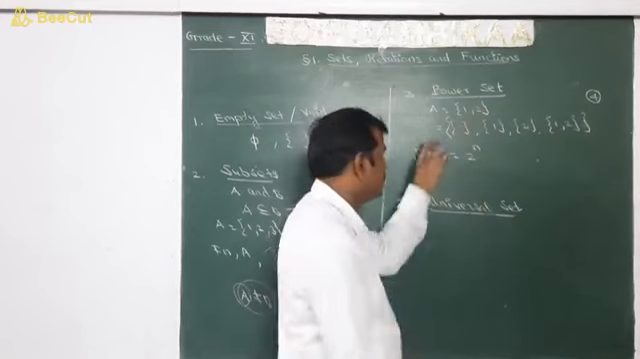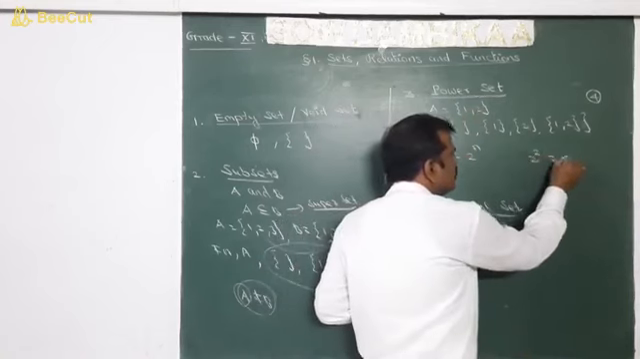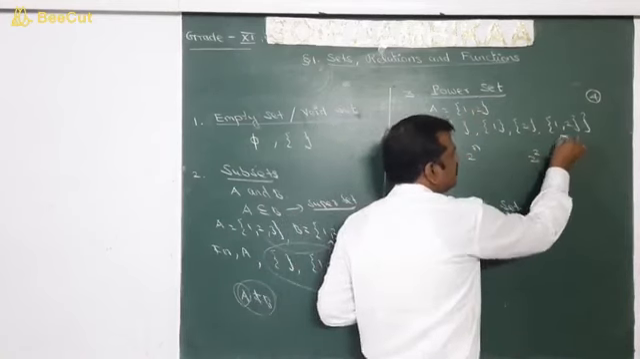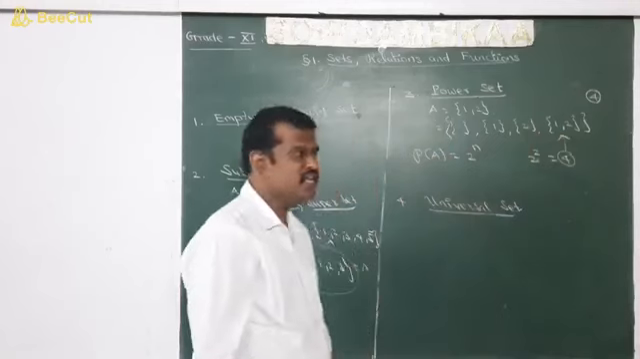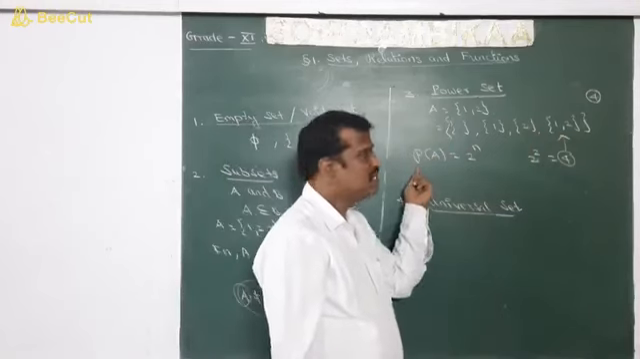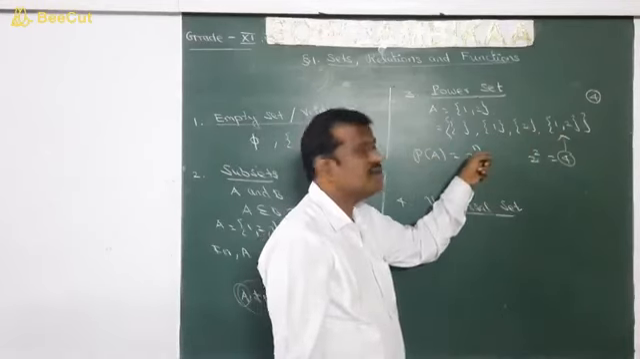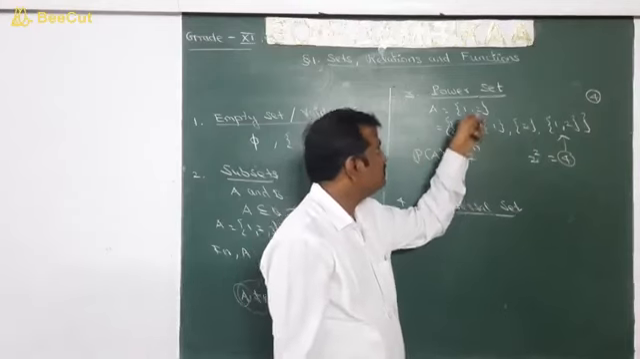2 elements are there. That is 2 power 2, which is equal to 4 elements in a power set. Is it clear? So the number of elements in a power set P of A is equal to 2 power n, where n is the number of elements in the set.